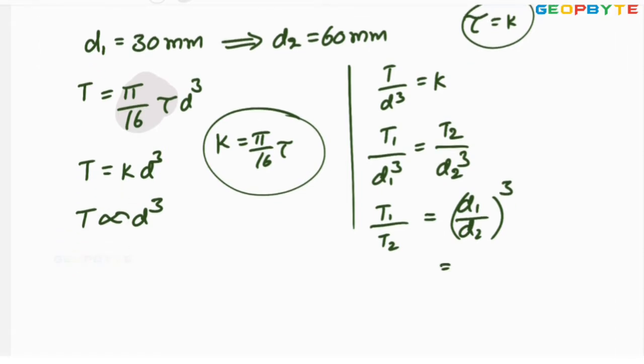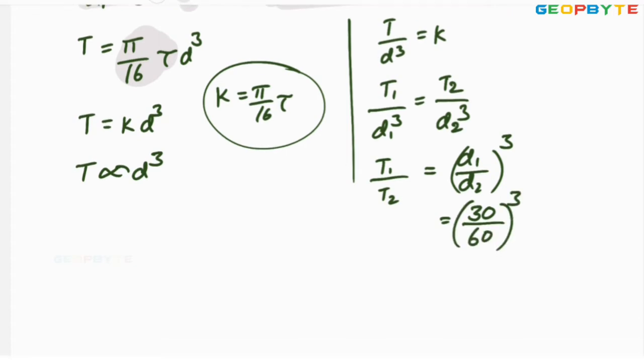Here d1 is given as 30 mm and d2 is given as 60 mm. 30 divided by 60 whole cube. Therefore T1 by T2 equals 1 by 2 whole power 3, which is 1 by 8.